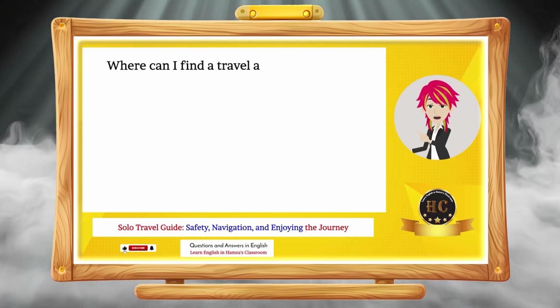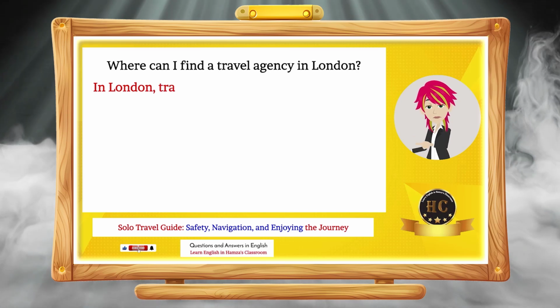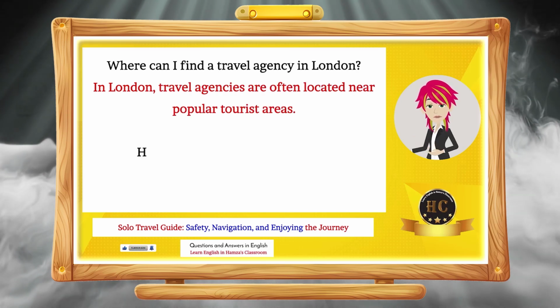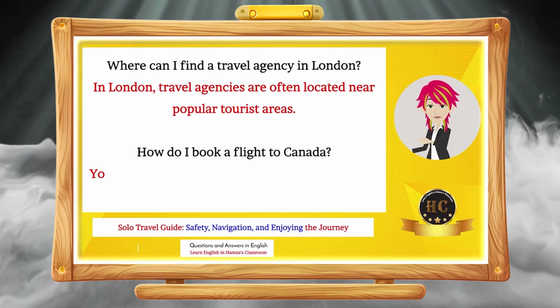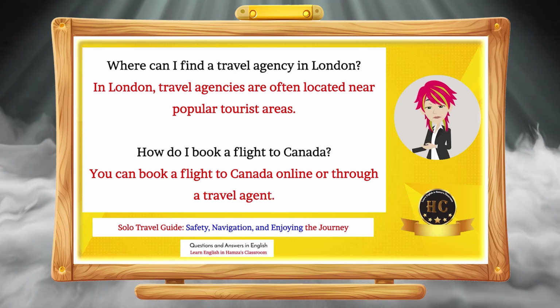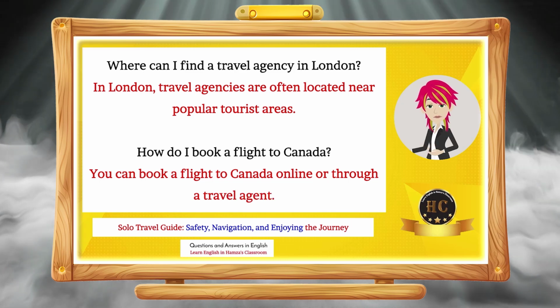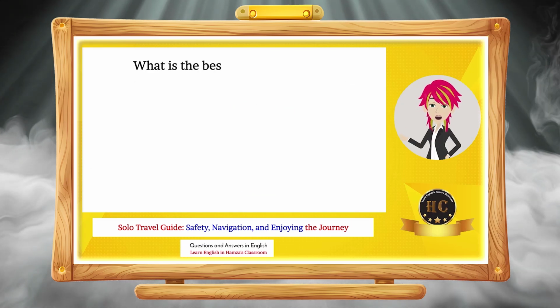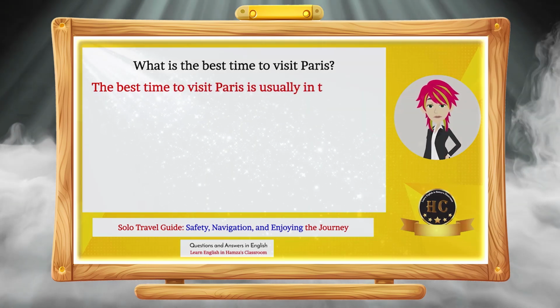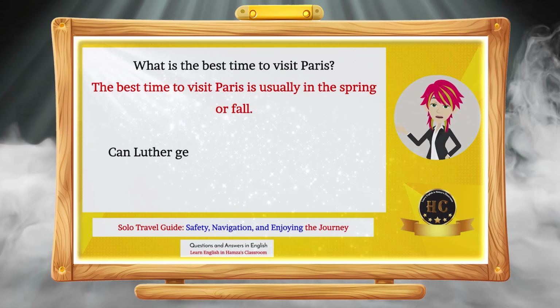Where can I find a travel agency in London? In London, travel agencies are often located near popular tourist areas. How do I book a flight to Canada? You can book a flight to Canada online or through a travel agent. What is the best time to visit Paris? The best time to visit Paris is usually in the spring or fall.